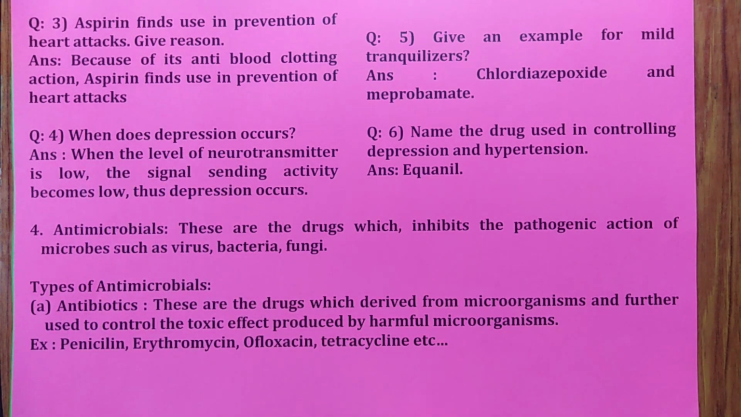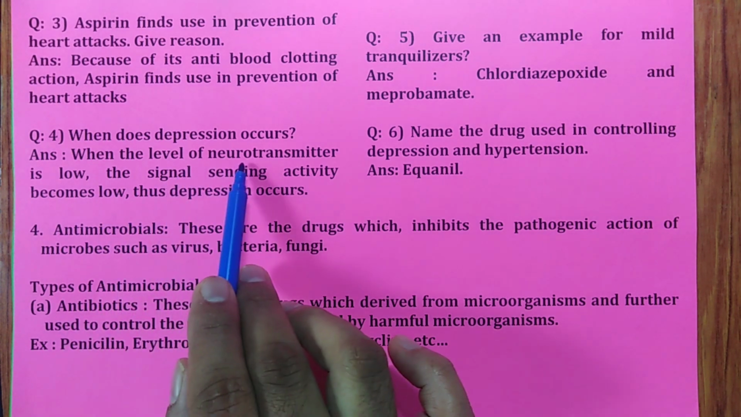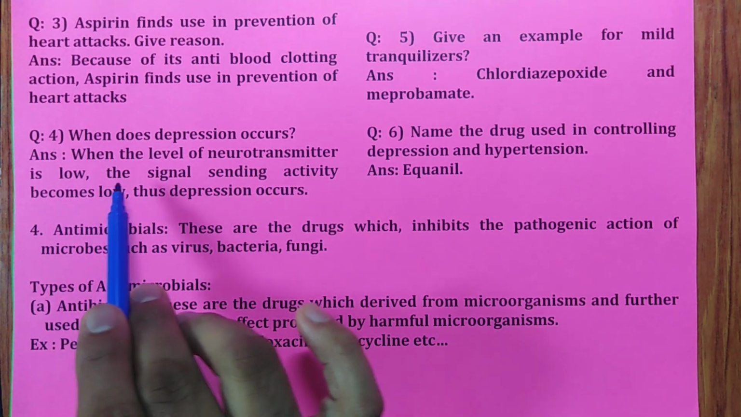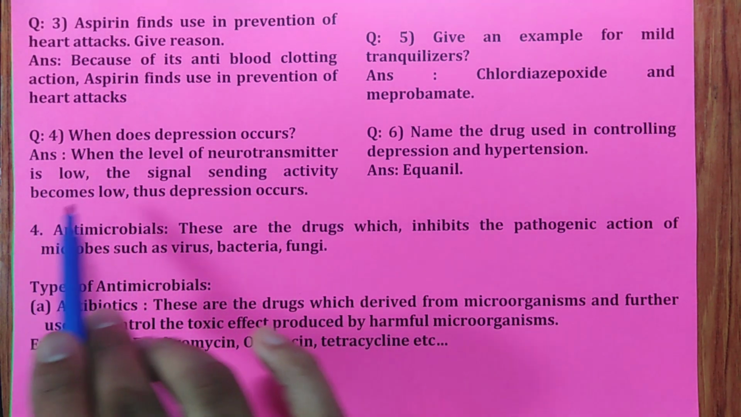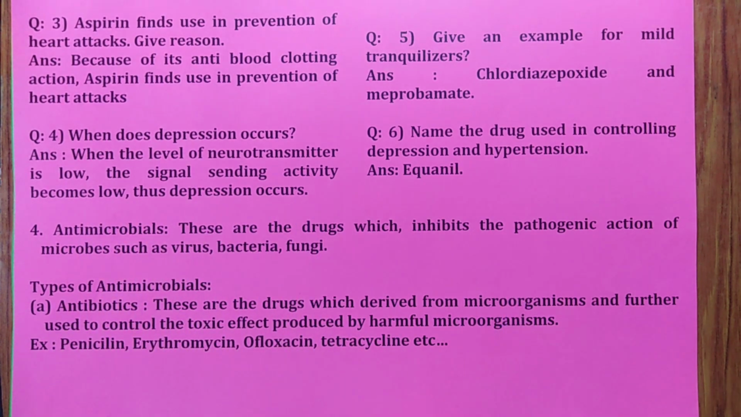When does depression occur, if they ask? Remember, when the level of neurotransmitters is less, which means the signal sending activity becomes low, then depression occurs.